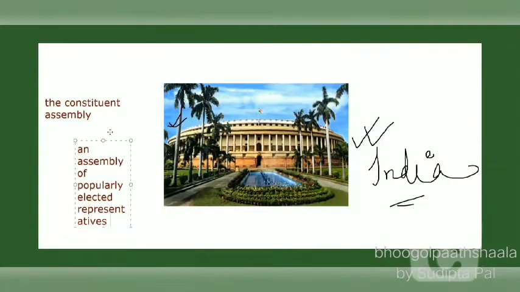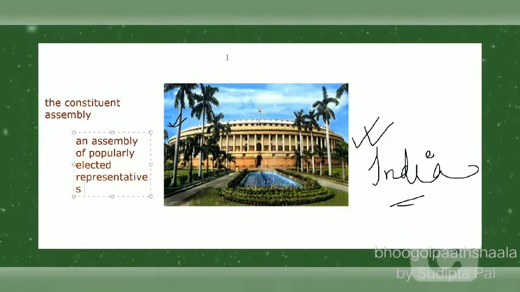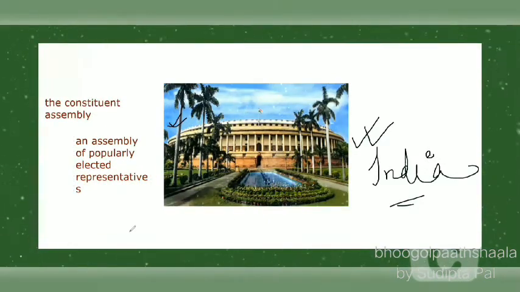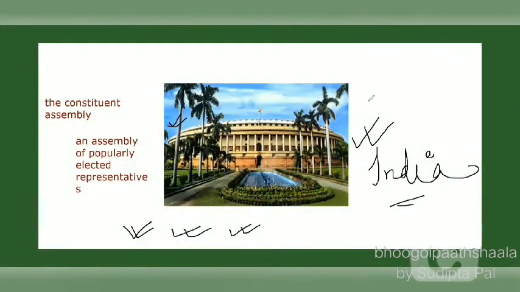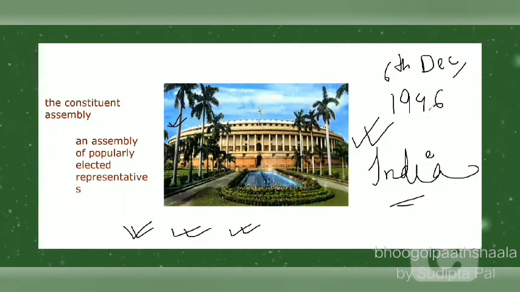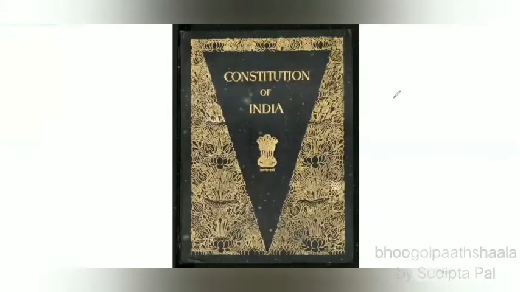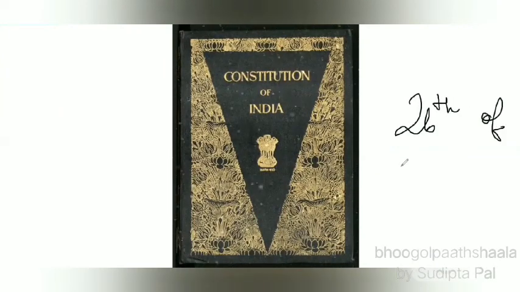Here you see the picture of the Constituent Assembly of India. And what is a Constituent Assembly? It is an assembly where the popularly elected representatives assemble together for the purpose of drafting or adopting a constitution. In India, the Constituent Assembly was formed on 6th December 1946. These things we have already done in class 6 and 7. It is just a recall of that chapter. And the Constitution of India was adopted by the Constituent Assembly on 26th November 1949.